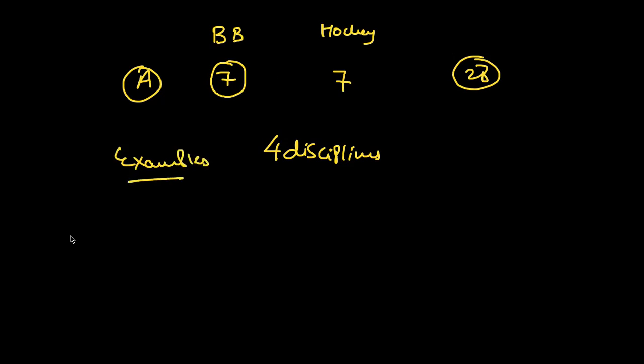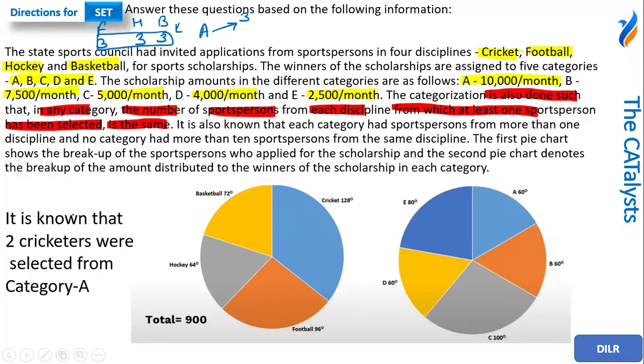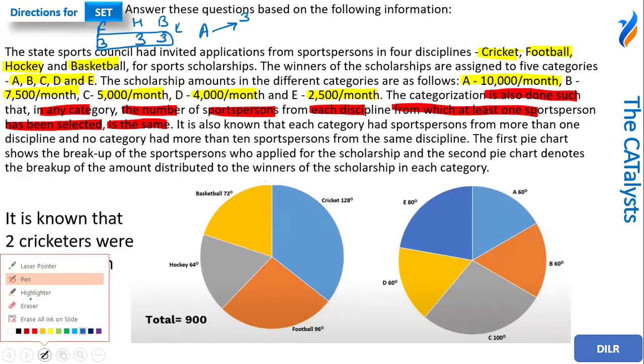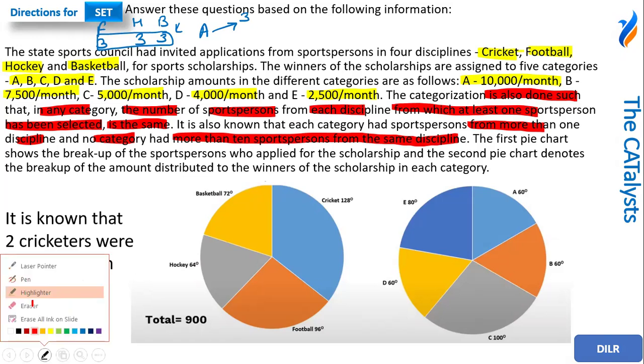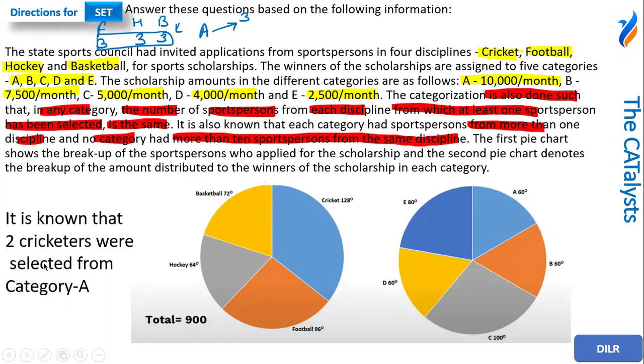All right. Moving on to the set again. Then it is saying that in each category, each category had sports persons from more than one discipline, and no category had more than 10 sports persons from the same discipline. So basically, there would be a minimum of two disciplines. So let's say in category A, for example, there are five cricketers, for example.